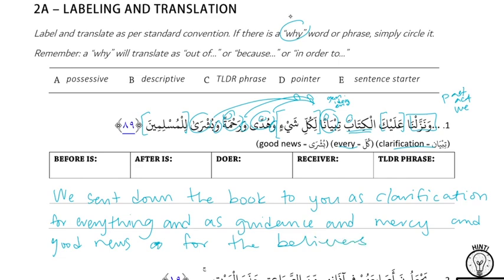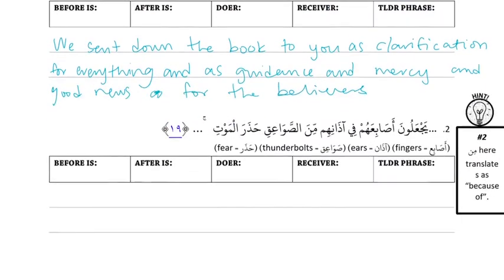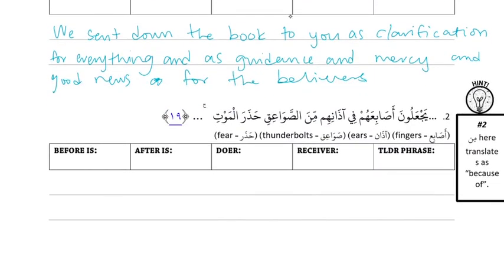Okay, number 2. يجعلون أصابعهم في آذانهم من الصواعق حذر الموت. Okay, يجعلون is an action. It's present, active, they. Good. And then asabi' is general, and then hum is specific, so that's possessive. And then fi starts a new fragment chain. Right. Fi adhanihim is TLDR and it's noun.